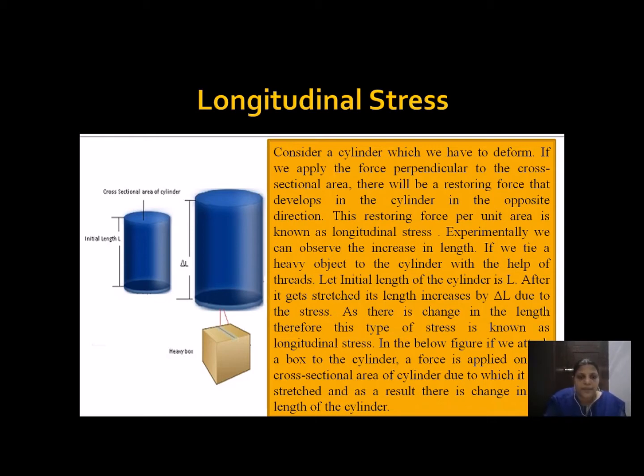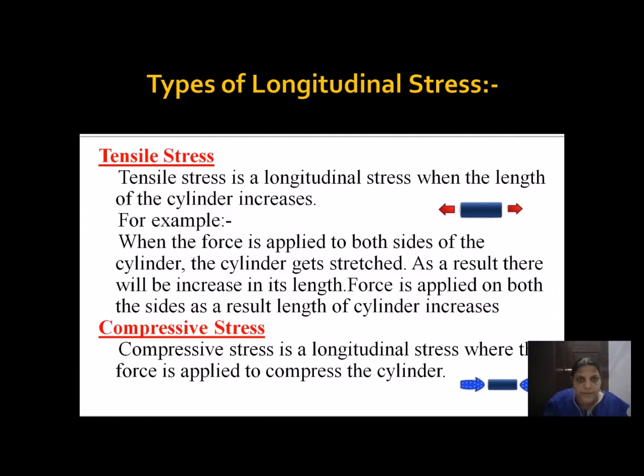Here we can compress the length of the cylinder as well as stretch it, or increase its length as well as decrease its length. Both are called longitudinal stress, and they come under normal stress. See here, the types of longitudinal stresses. The first type is tensile stress.